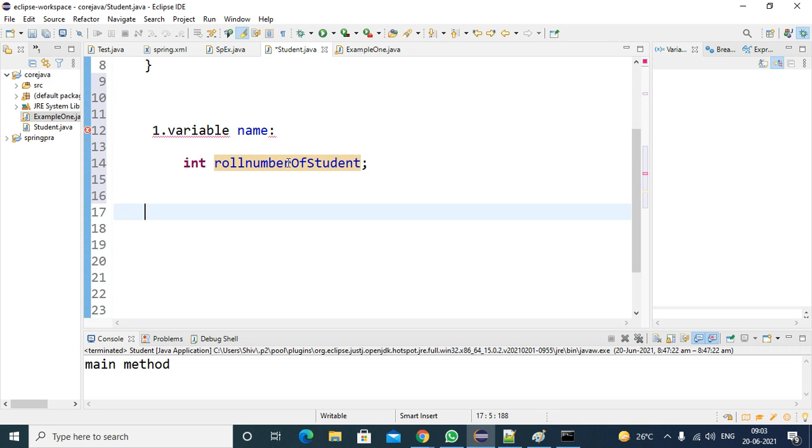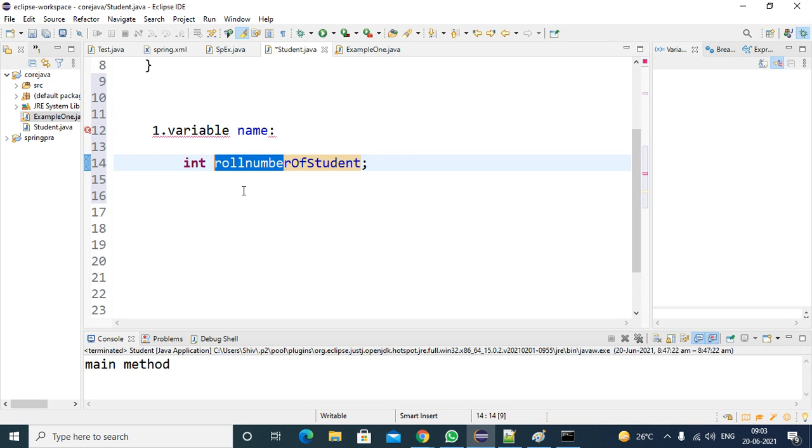In these three words, the first word must contain small letters only. From the second word onwards, each word starts with a capital letter, and the remaining letters are small letters. So this is the naming convention for variables and methods. For variables and methods, you need to follow the same naming convention.